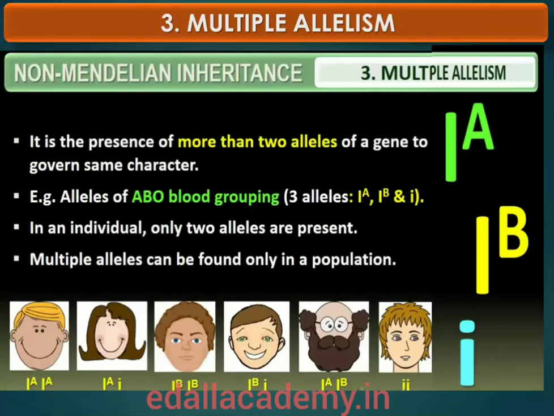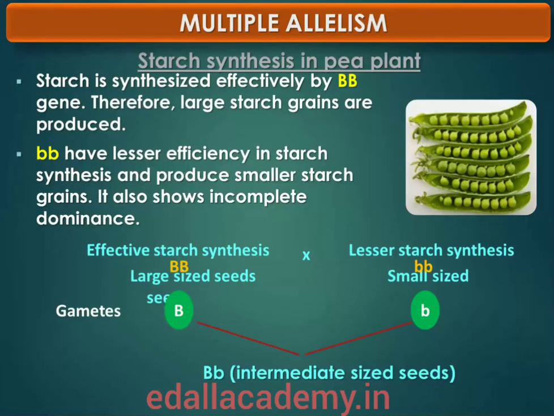Then let us go to multiple alleles. Do you realize that the example of ABO blood grouping also provides a good example of multiple alleles? Here you can see that there are more than 2 alleles, in this case 3, governing the same character, since in an individual only 2 alleles can be present. Multiple alleles can be found only when population studies are made. Okay, you try to remember.